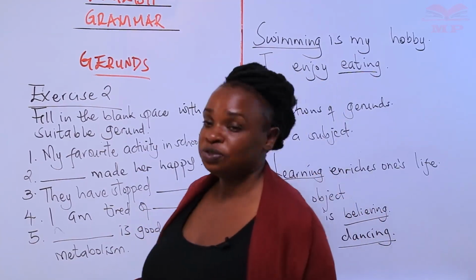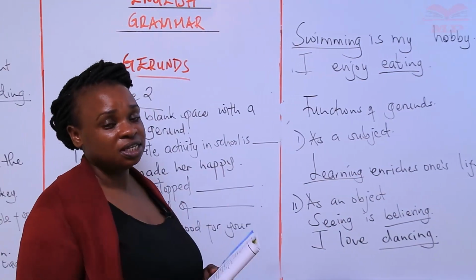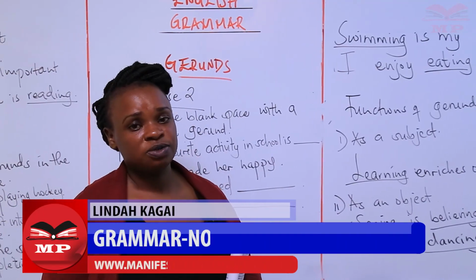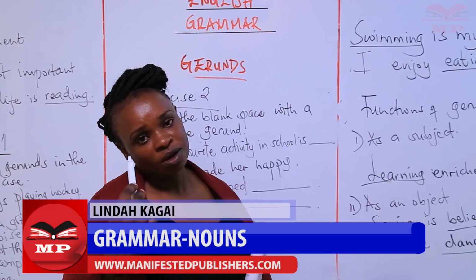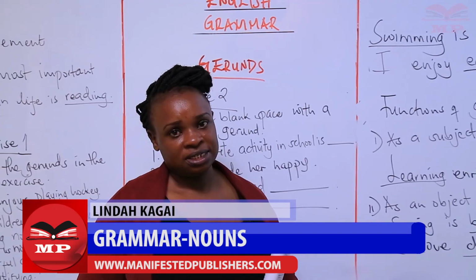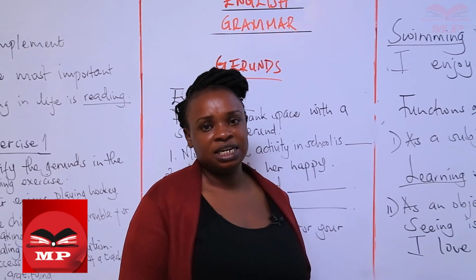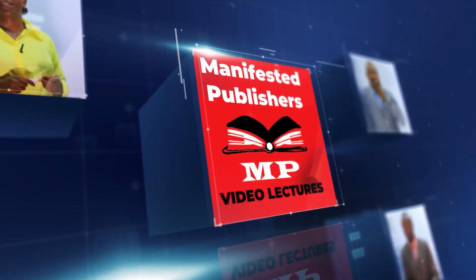That said, I wish to end the lesson. Remember, we said that gerunds are verbal words that are used as nouns, ing forms of verbs that are used as nouns. They can be used as subjects, objects, or complements. Next lesson we're going to look at something else. For today, let's end there.